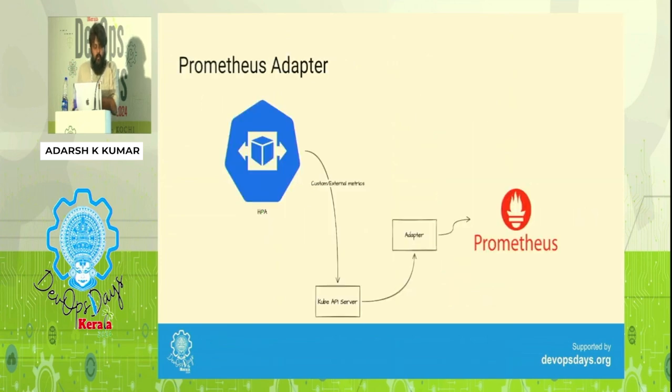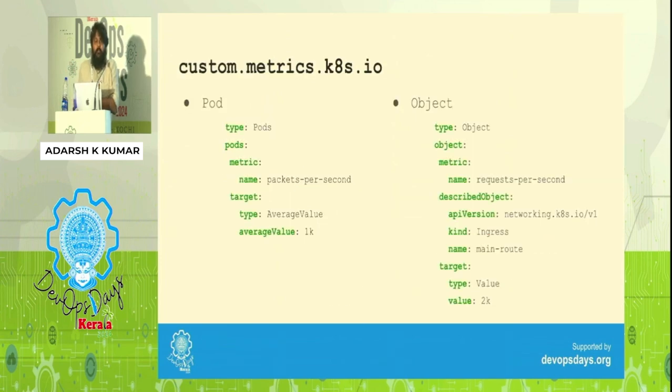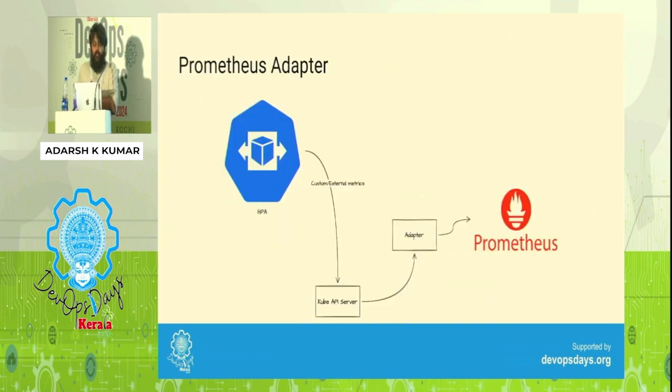Now, where do these custom metrics come from? Like we said, Metrics Server is what is handling resource metrics. By default, the Kubernetes API server doesn't give any of these metrics APIs, be it resource metric, custom metric, or external metric. None of this is given by default by the Kubernetes API server. Kubernetes is very extensible, and there is an API aggregation layer with which we can extend your Kubernetes API server or the cluster to support additional capabilities. In this case, you can use Prometheus Adapter.